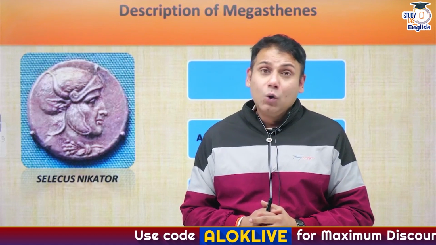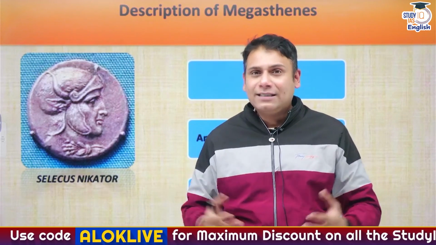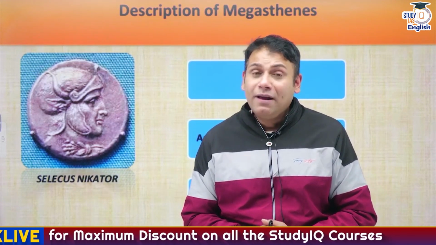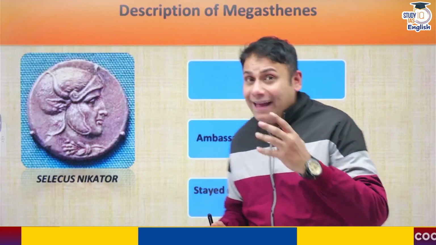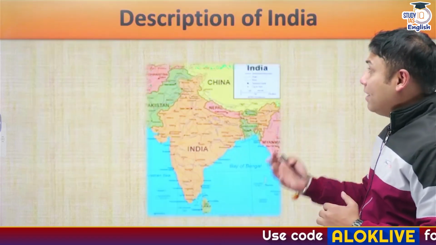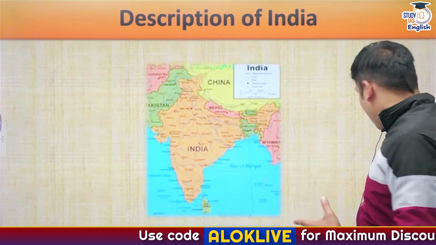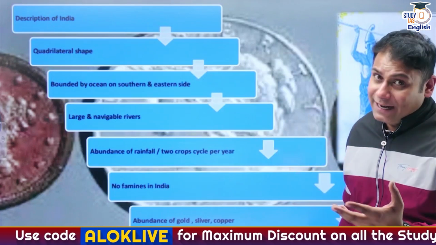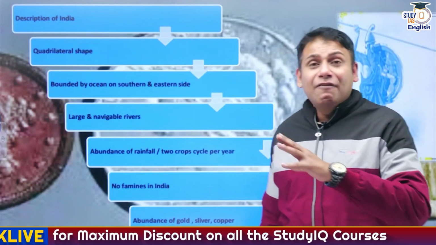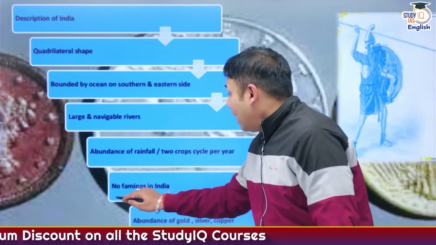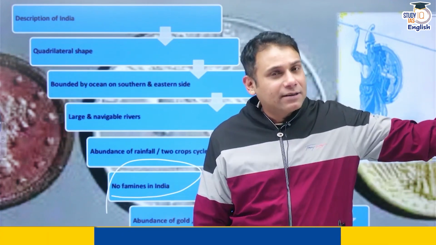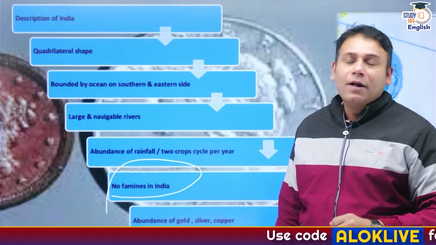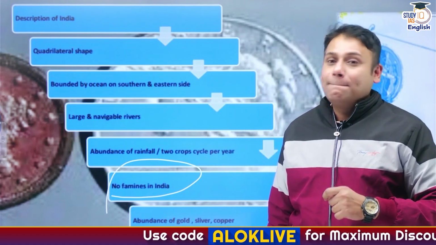He said that the ruler Chandragupta Maurya was quite generous. Indian people were very happy people. To an extent, they were short-tempered. He gave an exaggerated statement that there was an absence of slavery in India at that time. But this might be an exaggerated statement. He also said there had been no famine in India so far. Again, a second exaggerated statement, because as we have discussed previously, during the reign of Chandragupta Maurya, there was famine in India. Correct?